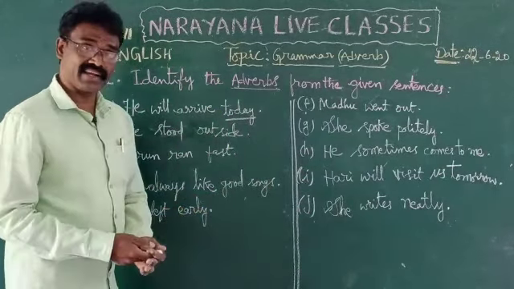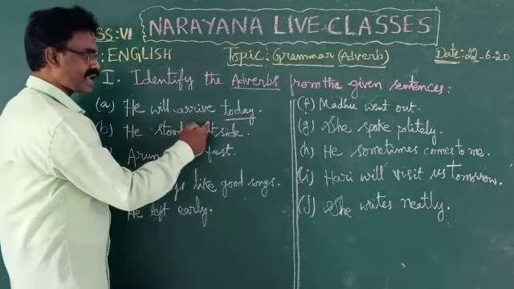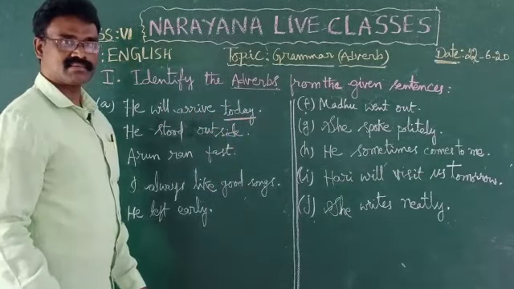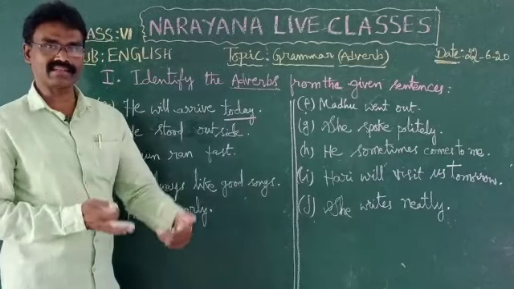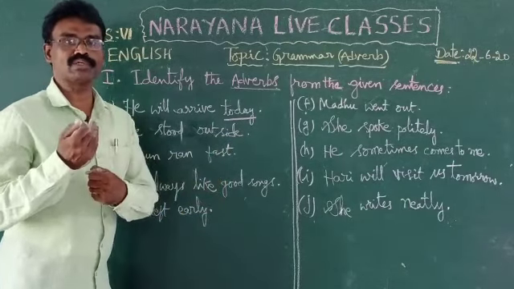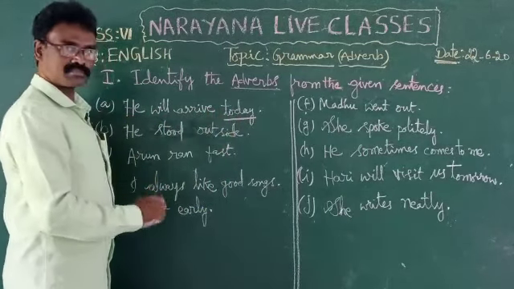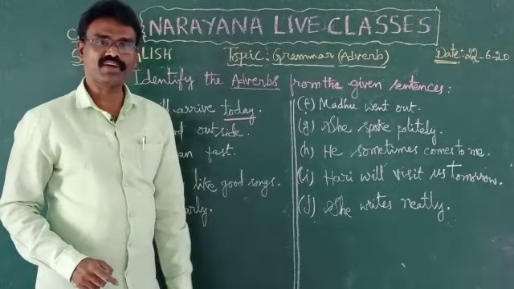Now let us identify the adverbs in the given sentences. He will arrive today. So today is the adverb. Already I told you, an adverb adds something to the meaning of the verb. It says something about the verb. What kind of adverb is it?